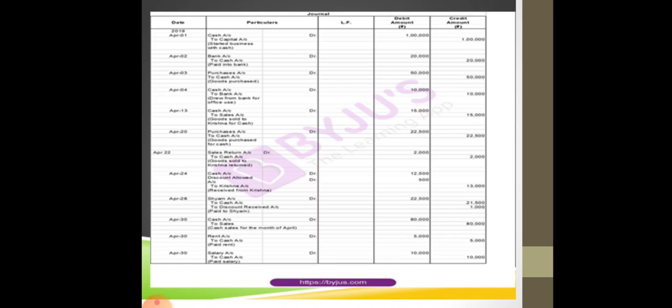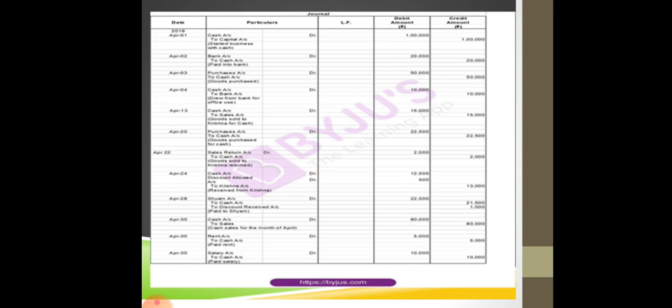Now if some other person who is with you in the company wants to know what you have done in the transaction, you will make the narration like being business started with cash. What is the need of this narration? This narration is required to be passed by the owner or whosoever is making the journal, so that everyone can understand what has happened in the transaction.